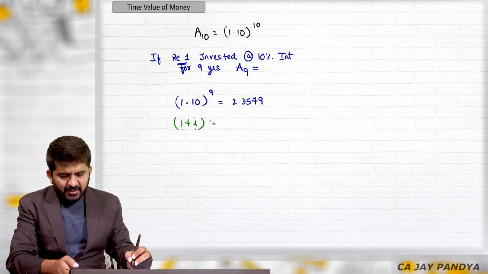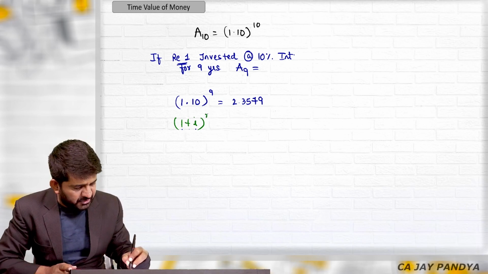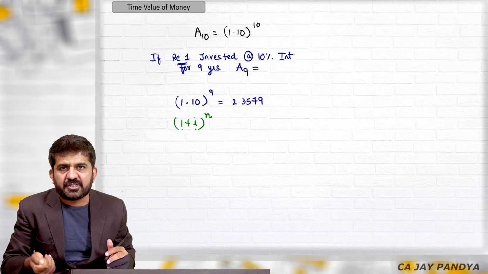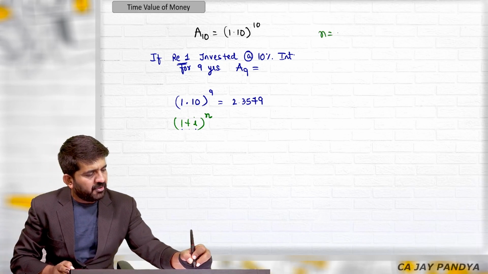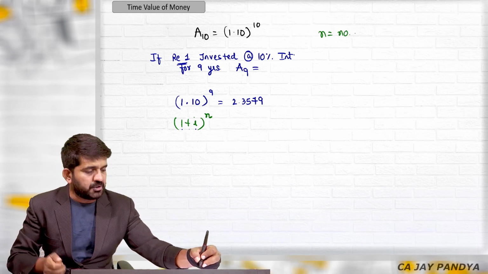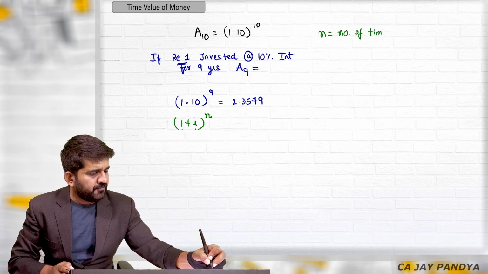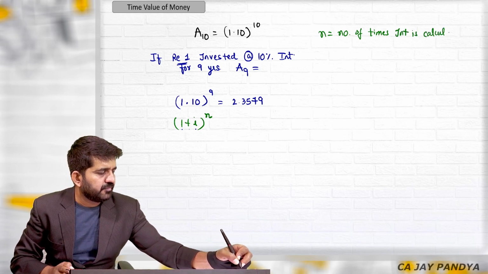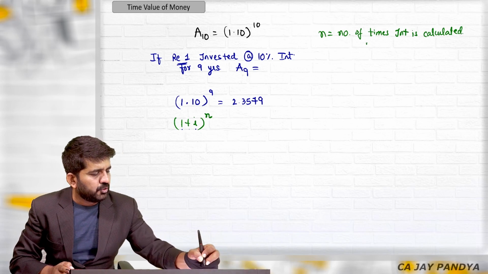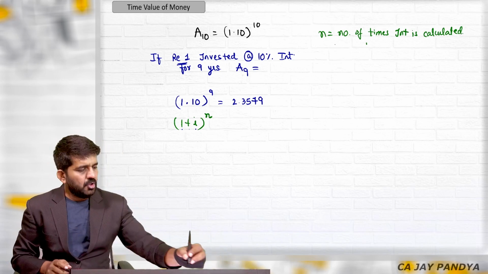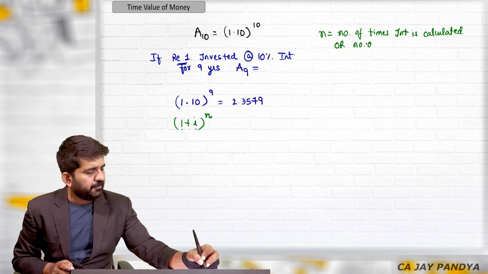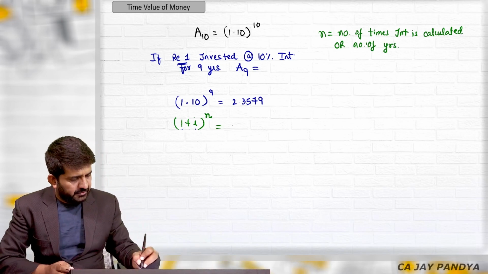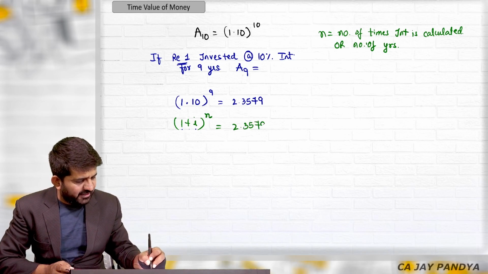It is nothing but the number of times interest is calculated, or number of years. This is nothing but 2.3579.